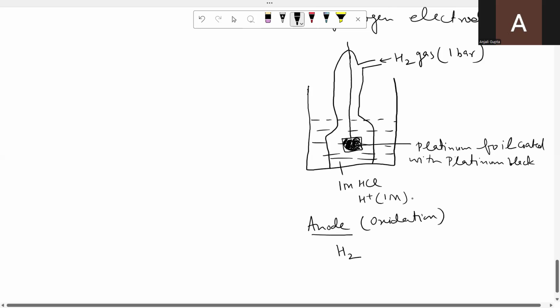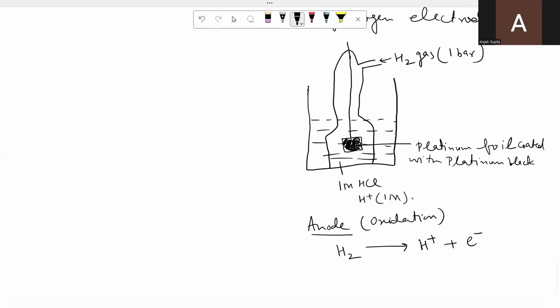Hydrogen is converted into hydrogen ion with the loss of electrons. You know, hydrogen ion is H plus, and if there is 1 plus, obviously there will be 1 electron. But you can see hydrogen gas exists as H2.